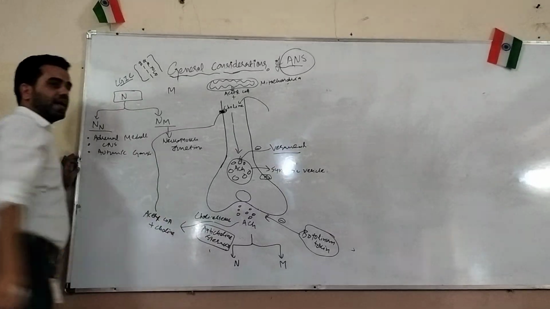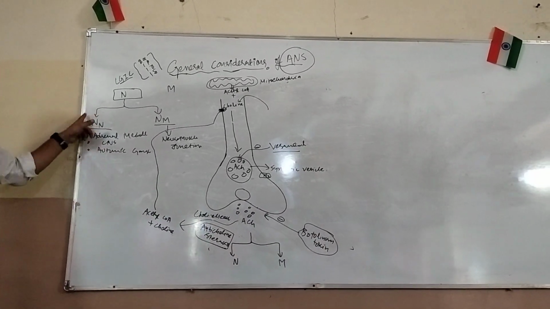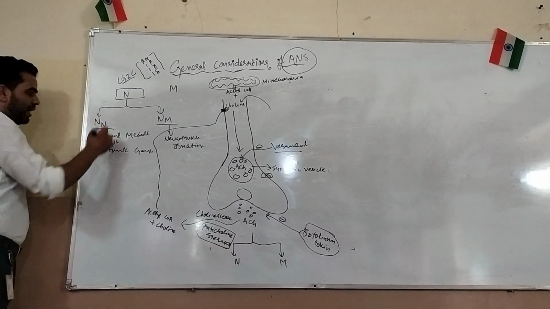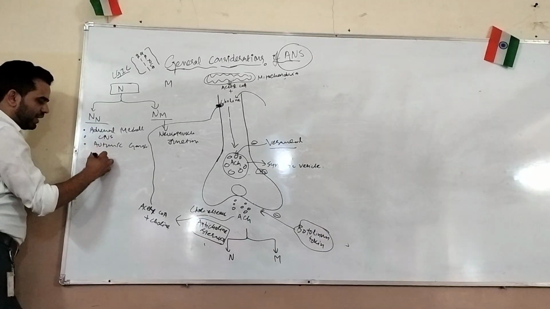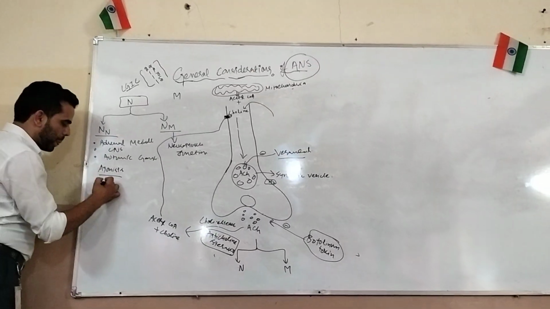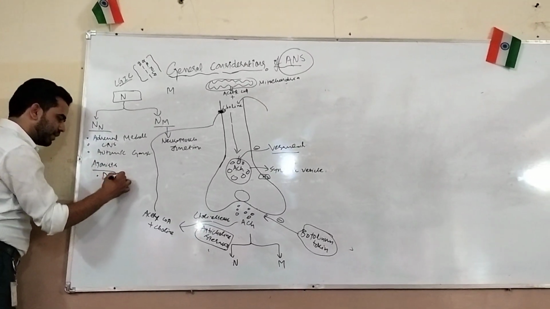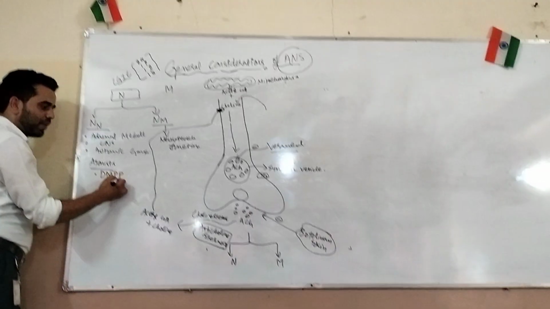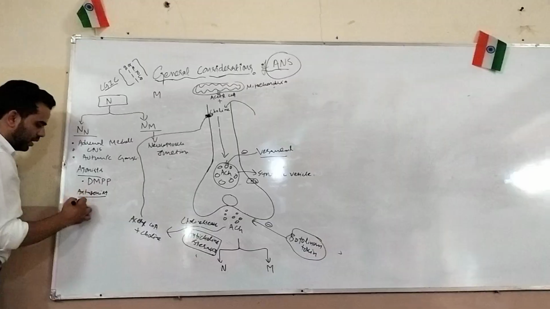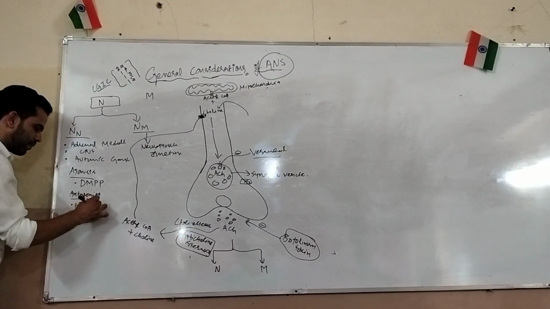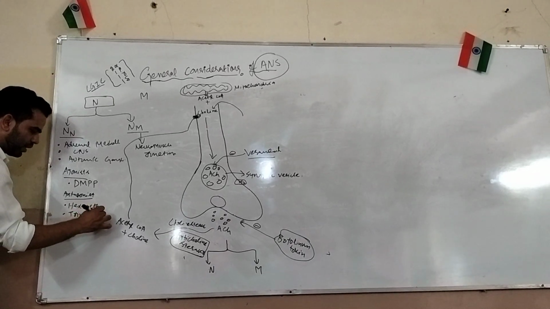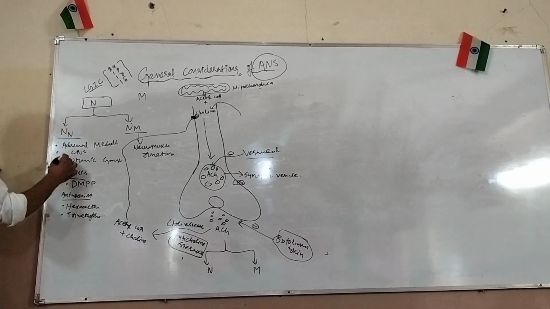Then after this we will study about the classification. That classification will be based on this. There are different types of receptors, will be based on this. So NN receptors have agonists as well as antagonists. What is the agonist of NN receptor? Agonist: DMPP, dimethyl phenyl piperazine. Okay. Antagonist: hexamethonium, trimethaphan. Okay. While this was in case of NN.